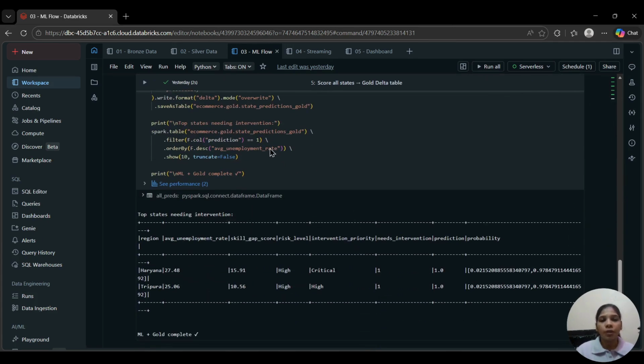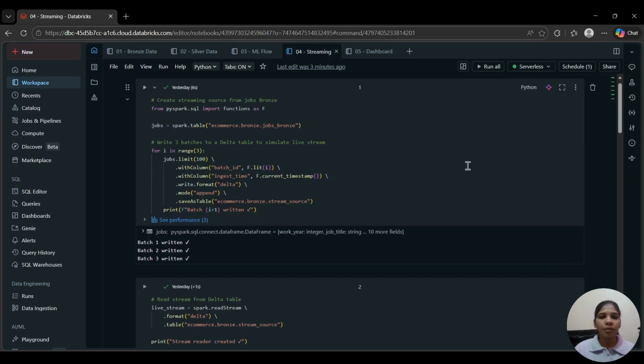The model outputs predictions to the gold prediction table. Every state with prediction equal to 1 is flagged: Haryana, Tripura, Jharkhand, Bihar, Delhi, and Rajasthan. These are the states needing immediate attention. This is actionable intelligence, not just static data.